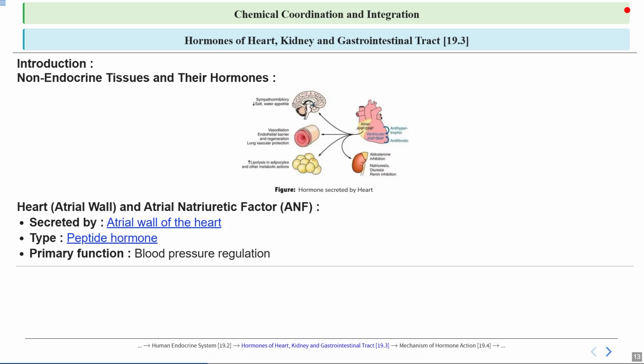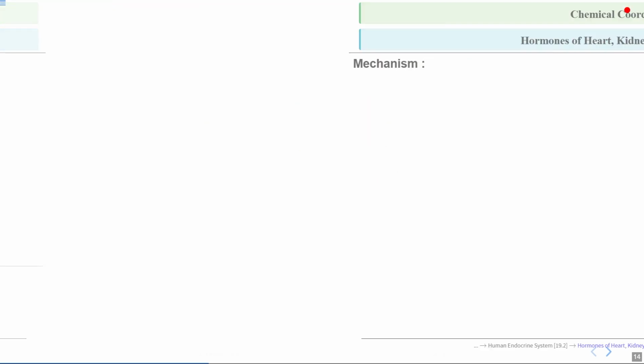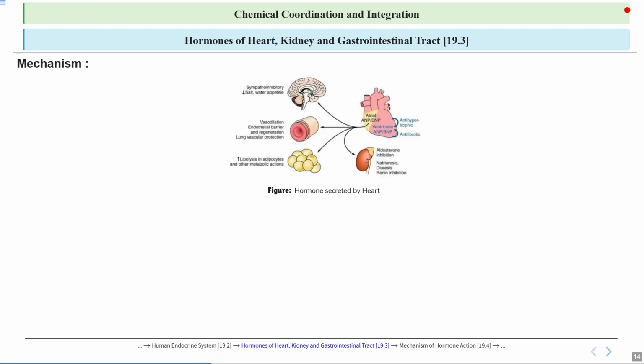Hormones like adrenaline and angiotensin also play a key role by influencing blood vessel width and heart rate as well. This regulation is essential to supply oxygen and nutrients to tissues and remove waste products efficiently. Let's talk about the mechanism.